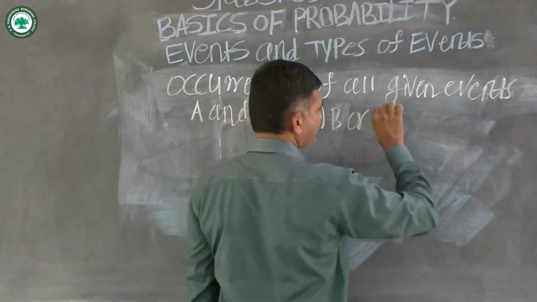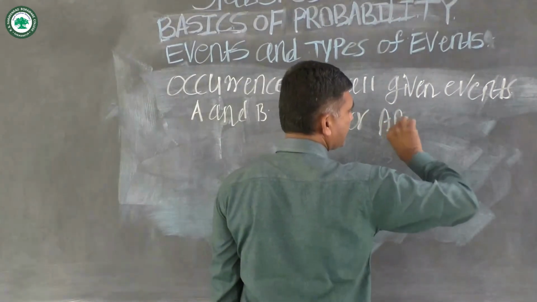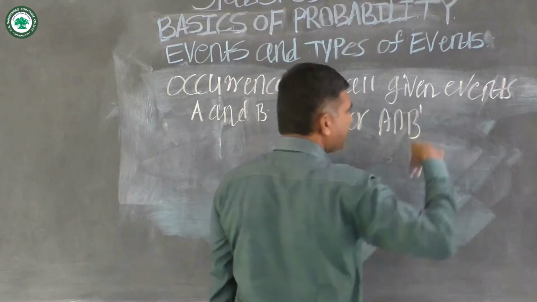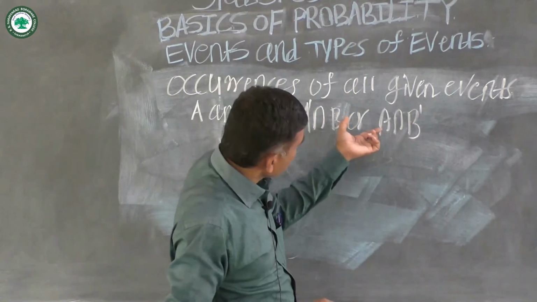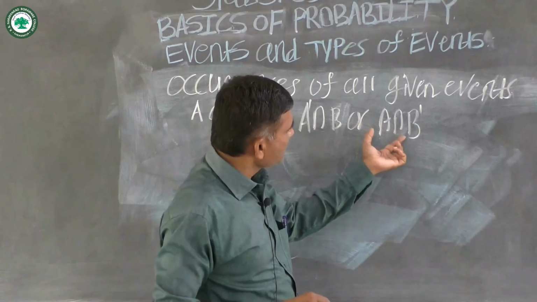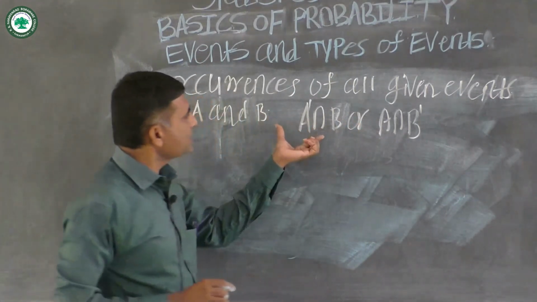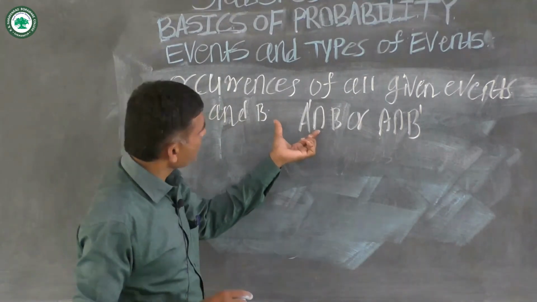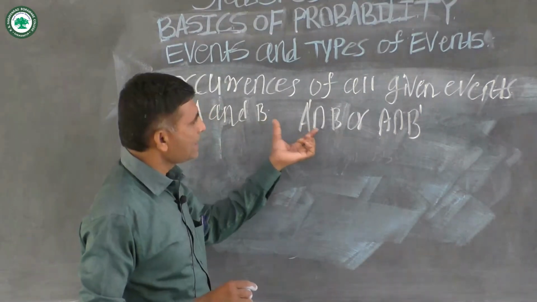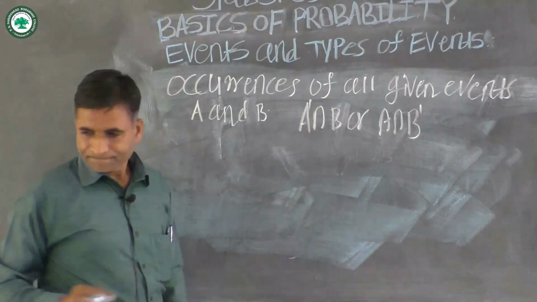Or A intersection B dash. In this case, event A occurs but event B does not occur. That is, exactly one event occurs out of the two events A and B.